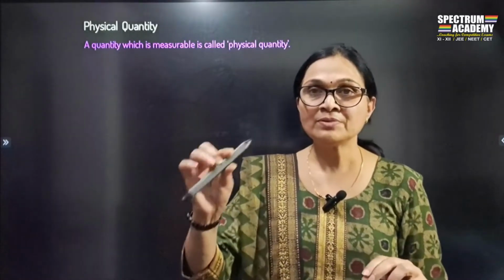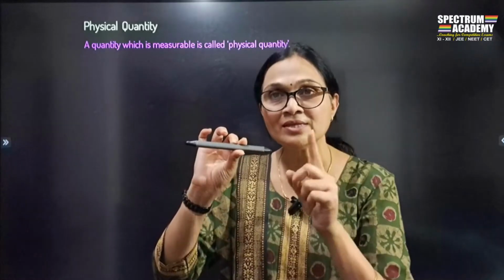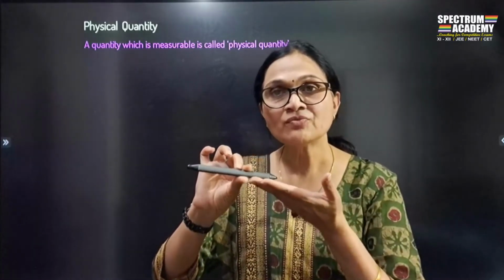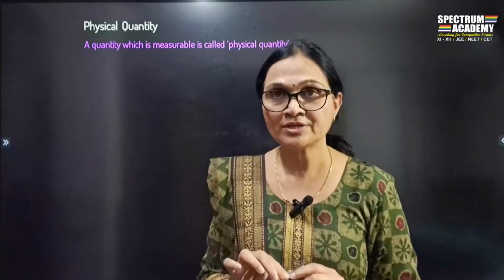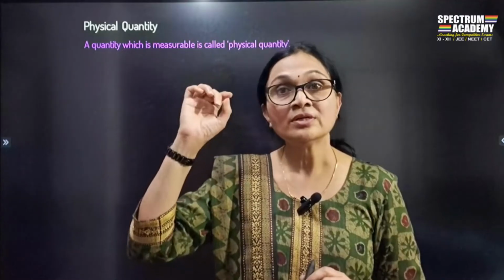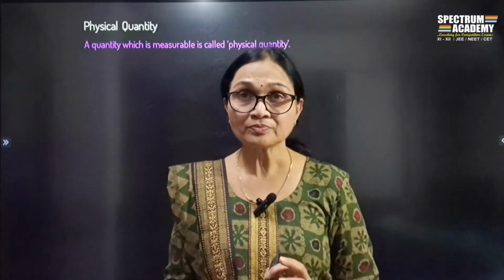For example, a pen is matter, but if I can measure the length of the pen, length is a physical quantity. I can measure the mass of the pen, mass is a physical quantity. If I give you water and ask you to measure its temperature, temperature is a physical quantity. Is it clear now?